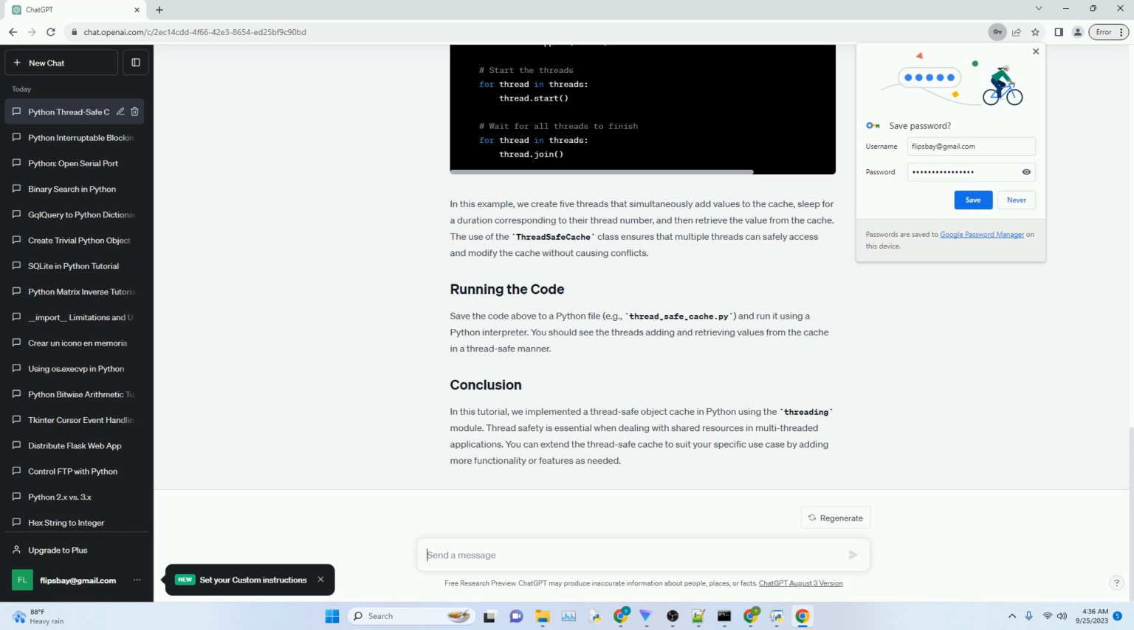In this tutorial, we implemented a thread-safe object cache in Python using the threading module. Thread safety is essential when dealing with shared resources in multi-threaded applications. You can extend the thread-safe cache to suit your specific use case by adding more functionality or features as needed.